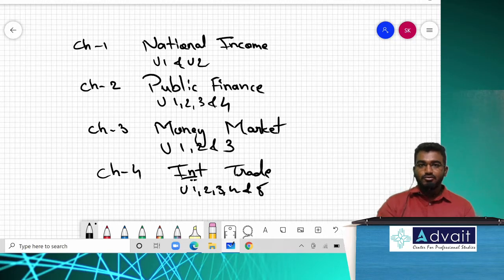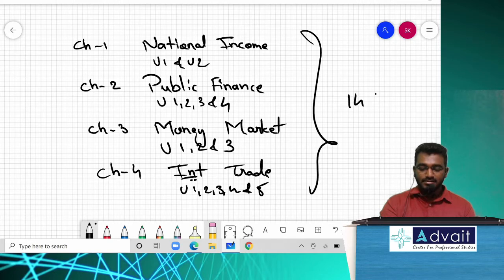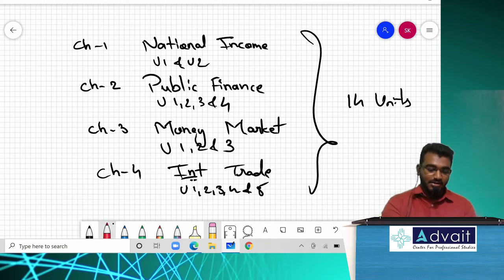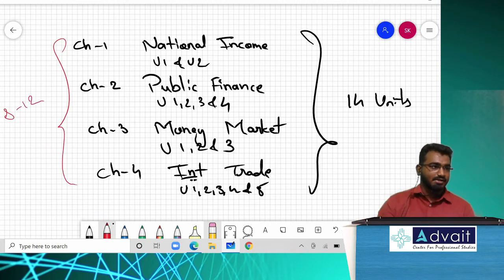So if you count only units, 2 plus 4, 6. 6 plus 3, 9 plus 5. So in total how many units? 14 units merged as 4 chapters, and the expectation of marks from every single chapter will be from 8 to 12 marks. Minimum at least you will get 8 marks. Maximum is 12 marks. So on an average, from every chapter you will get 10 marks.